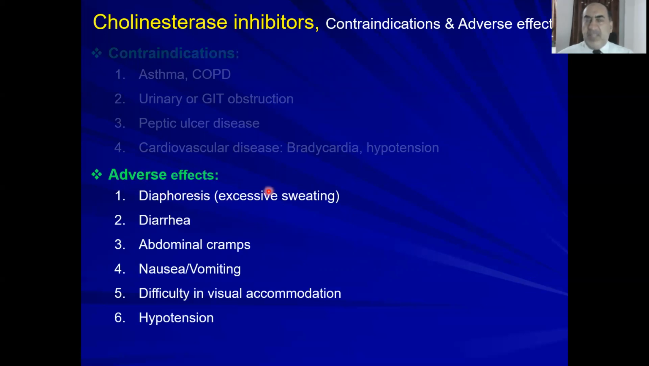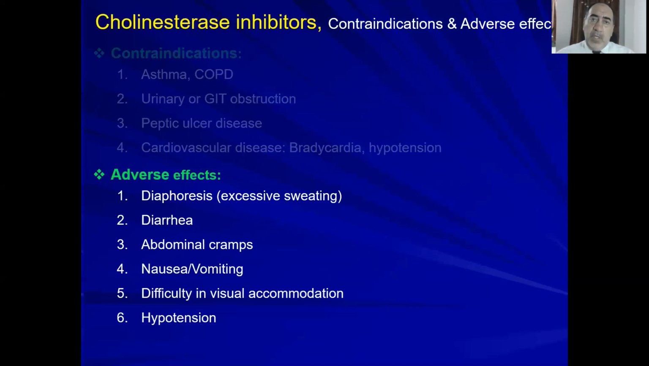Adverse effects: excessive sweating, because parasympathomimetics enhance sweating, right? Diarrhea, abdominal cramps from increased peristaltic movement, nausea, vomiting, and difficulty in visual accommodation, because they activate the constrictor pupillary muscle and ciliary muscle. So this will accommodate for near vision. And hypotension, because they cause bradycardia and vasodilation.